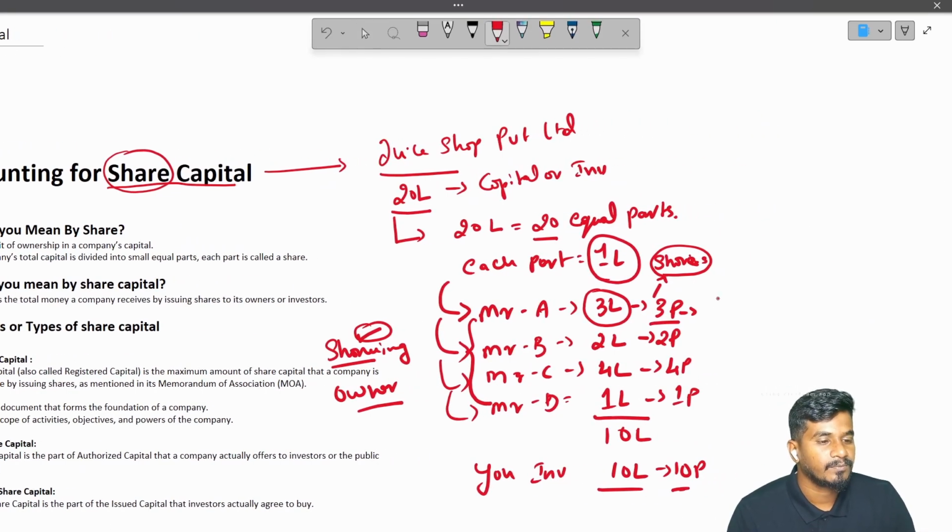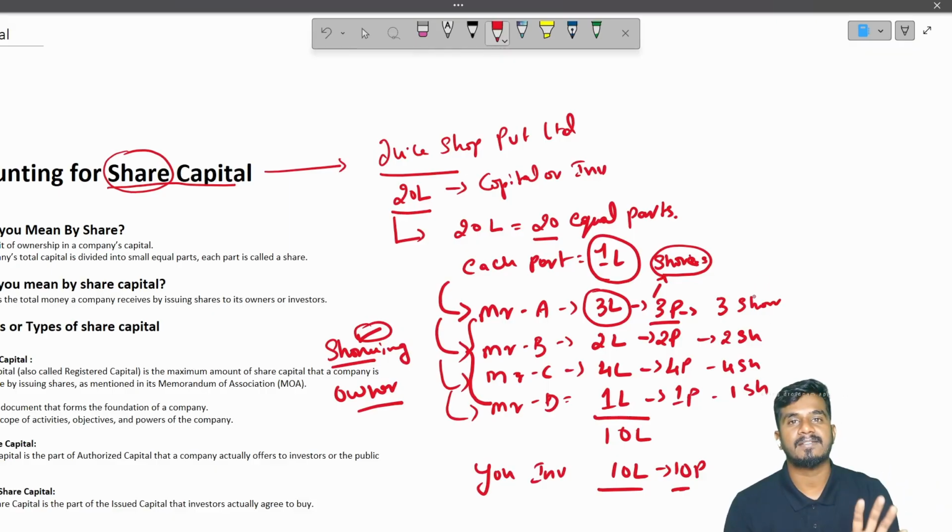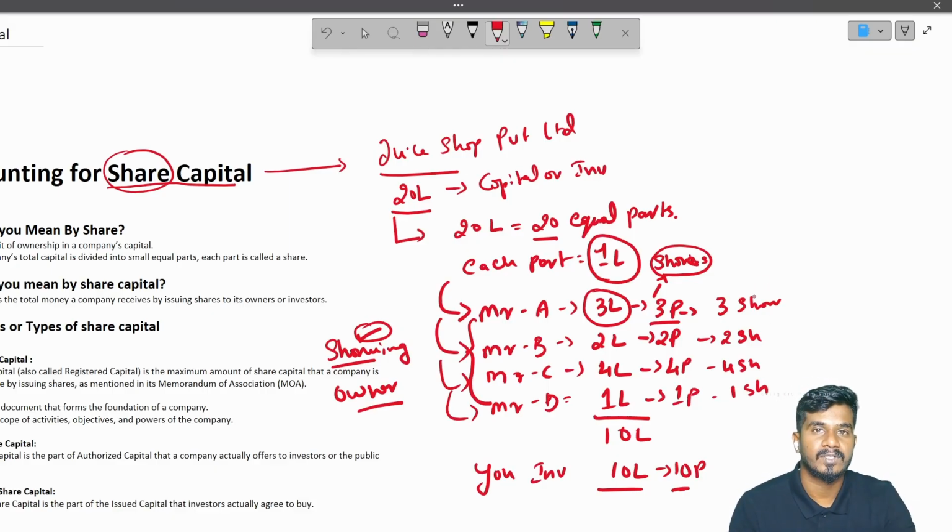Three parts means three shares, two parts means two shares, four shares, one share. So did you understand what is a share? Whichever small equal parts we have divided the capital into, that is called a share.